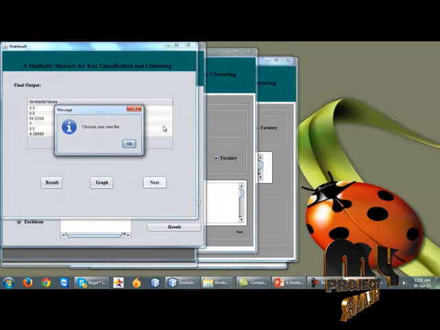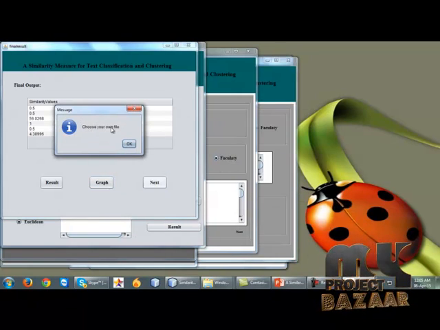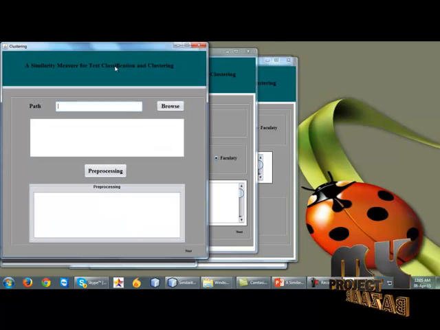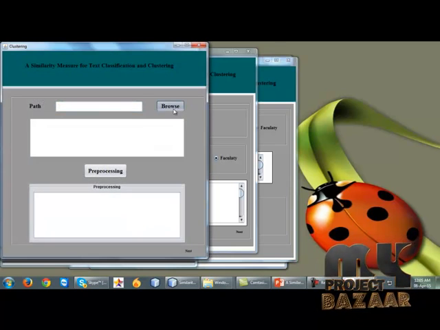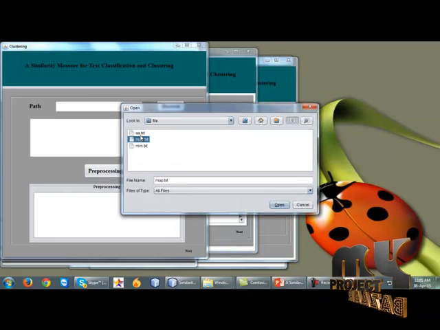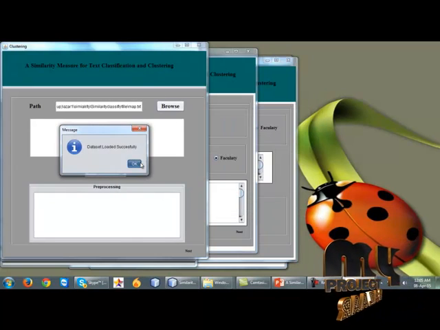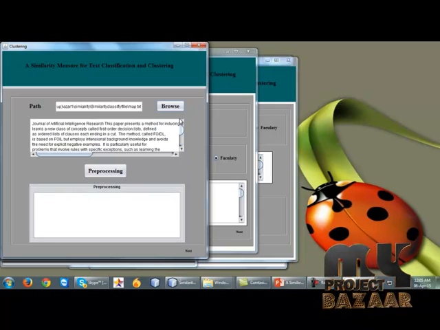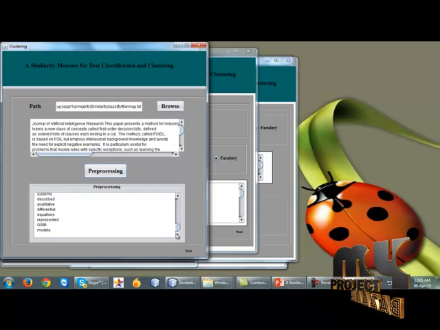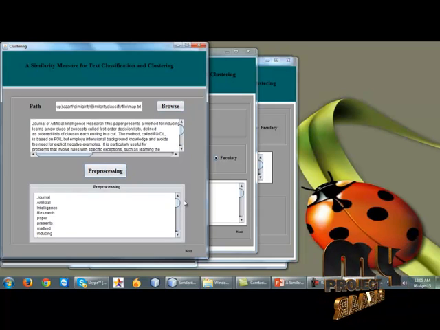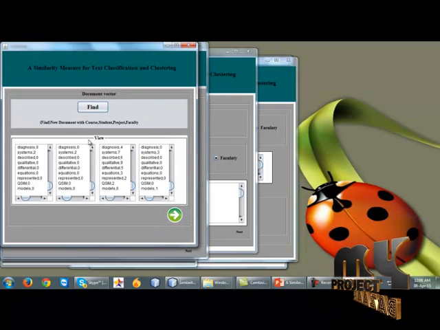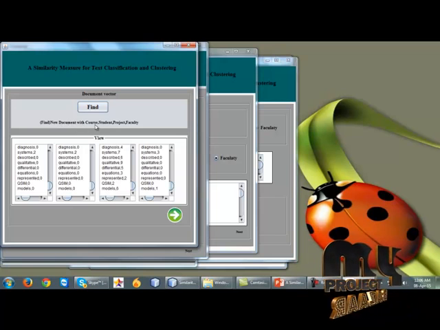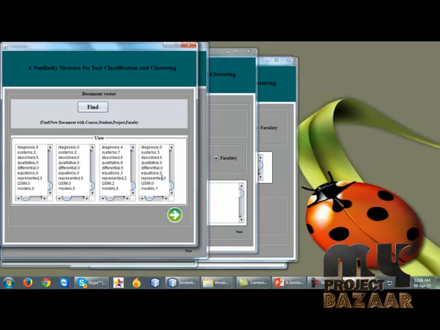Next, the user will choose their own file. In this place we choose the training dataset. The dataset will be loaded successfully, and then pre-processing. In this pre-processing, unwanted data will be deleted. After clicking next, it will find the new document with course, student, project, and faculty.